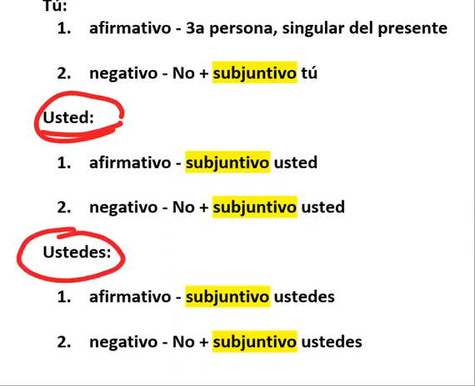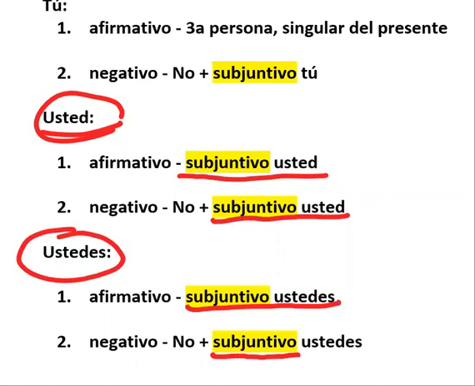If you are conjugating in the usted form in the subjunctive, that is the affirmative command for the formal command usted, the usted command, formal command, that is going to be the subjunctive of usted, as you see. When you do the negative one, it's still that same exact verb, but has no in front of it. So again, same deal. When you're doing ustedes, it's the exact same thing. It's ustedes of subjunctive. When you're doing the negative, subjunctive of ustedes.